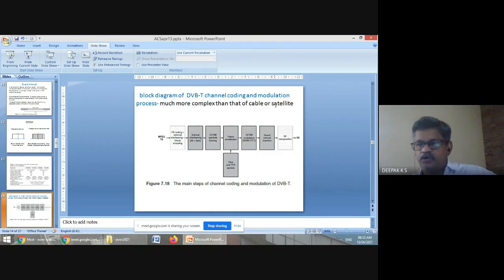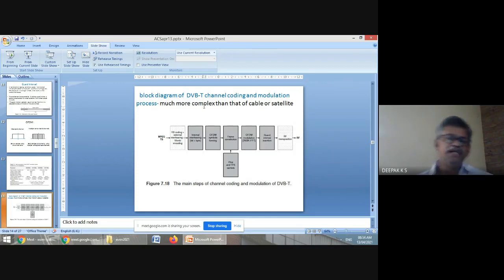So it is much more complex than that of cable or satellite. OFDM is a multi-carrier system. It involves more steps than just a QAM or a 64 QAM or things like that. So the condition for orthogonality has to be satisfied, and a guard interval is required.